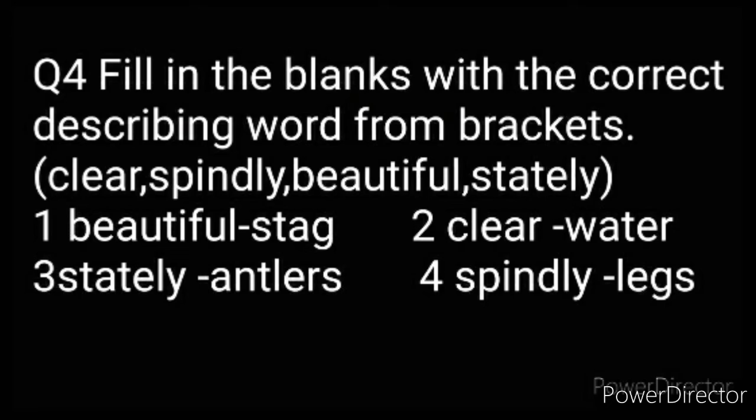Second, clear water. Third, stately antlers. Fourth, spindly legs. In the second example, clear describes the water. In the third example, stately describes the antlers. And in the fourth example, spindly describes the legs. So they are called describing words.